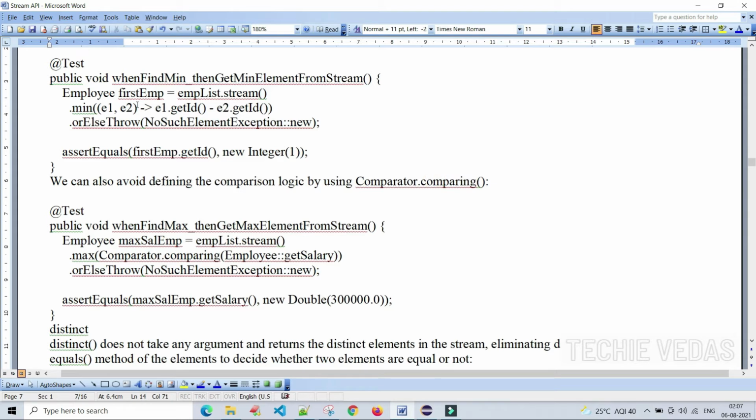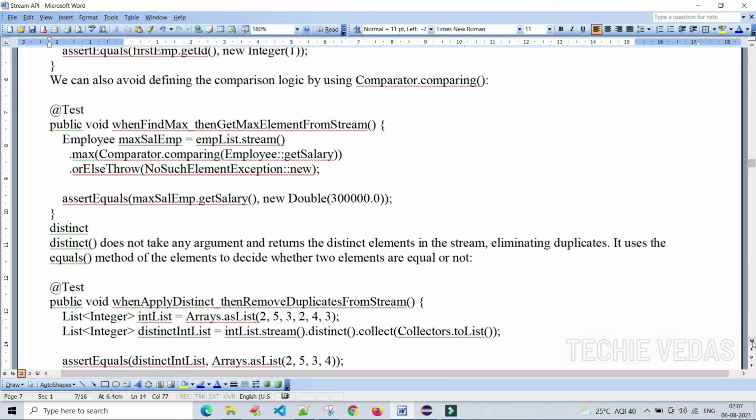We can use this one. Instead of doing so, we can use Comparator.comparing. Let's see how to do it. See here, we used the same. We have created the stream of the employee list and max. Here we are using Comparator.comparing. What are we comparing? We are comparing the employee's salary, or else we are throwing the new exception, that is no such element exception. Okay, this is how we will throw the exception in the stream API.